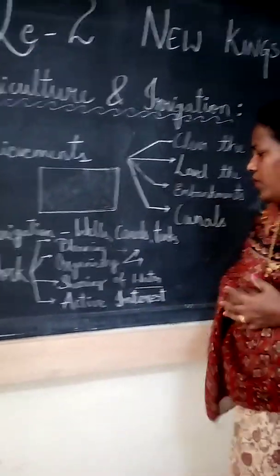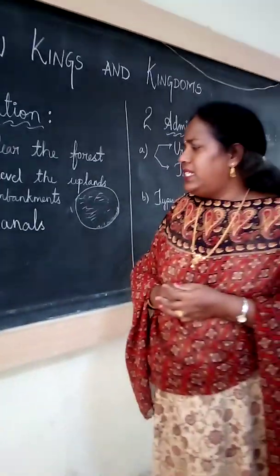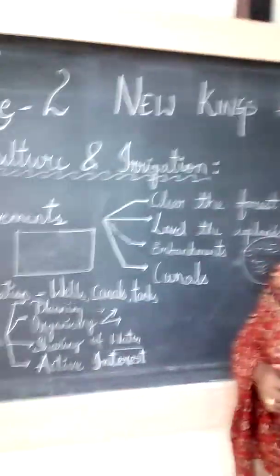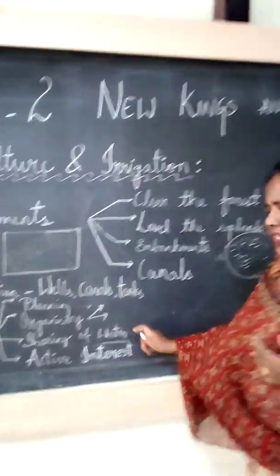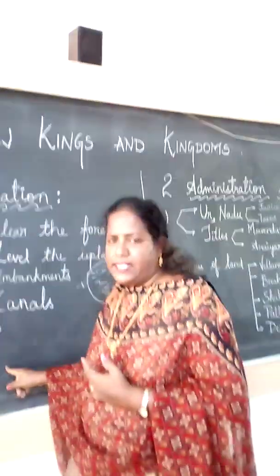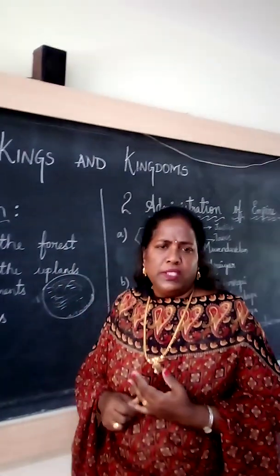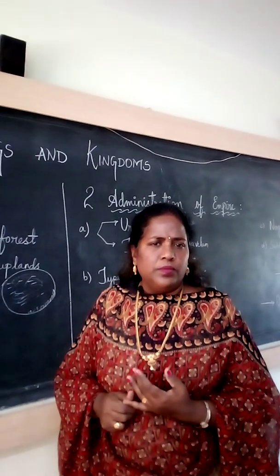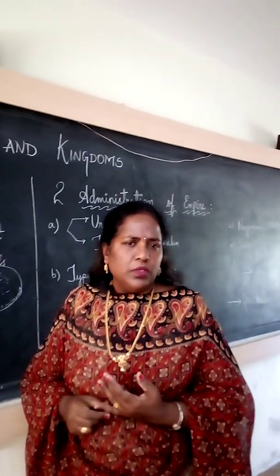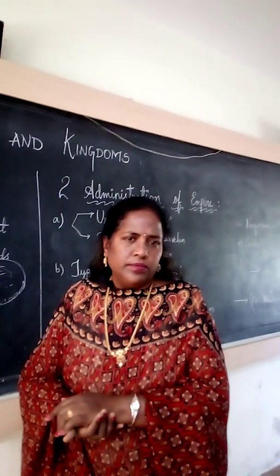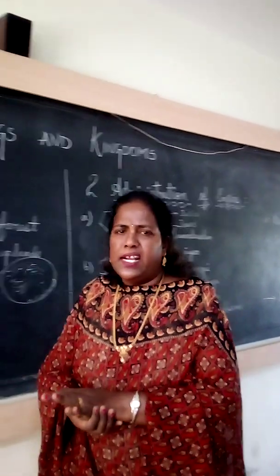Here sharing of water means, in the olden days, it was not that major a problem. In the village only where the water is not available, to those places they will send the water. Suppose you link with a present example, you know the Kaveri issue, children? Yes, teacher. Okay. What is the Kaveri issue? Two states are fighting for the water of Kaveri. Which states? Karnataka and Tamil Nadu. Yes, very good.